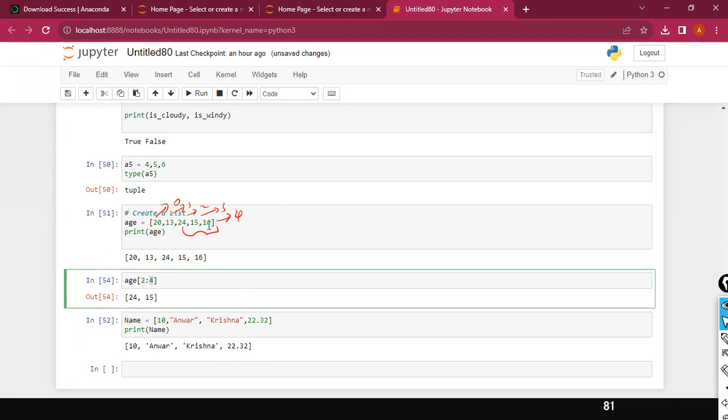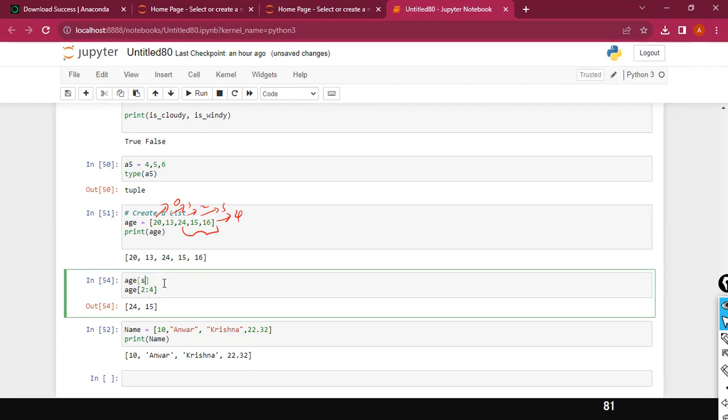For example, I want to print up to 16. If I give 4 as the index value, it will subtract 1. Ideally, the syntax for this one, I'll just write it here: start colon end minus 1. The start is your start index, and then the end index. The index is an integer value, okay?